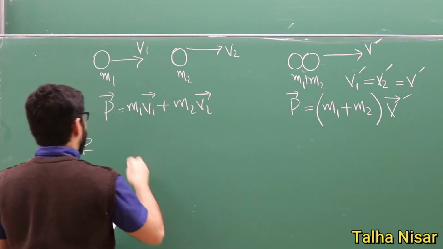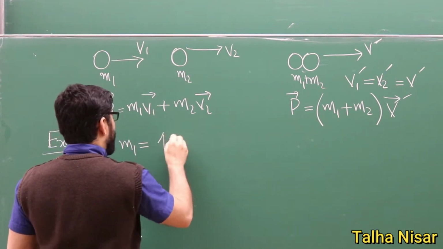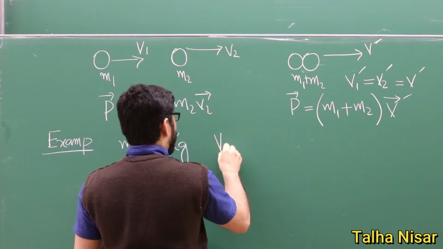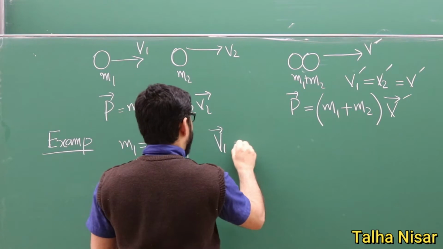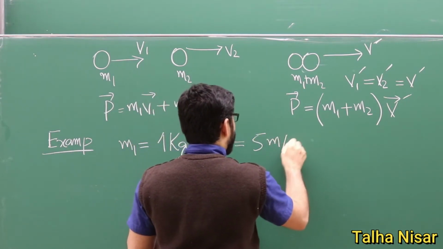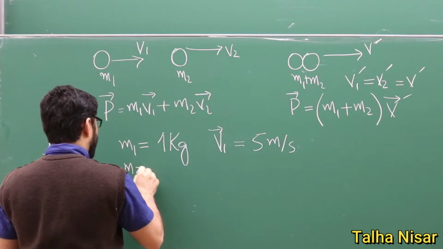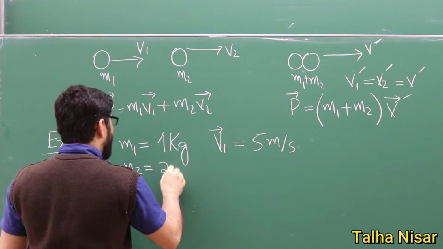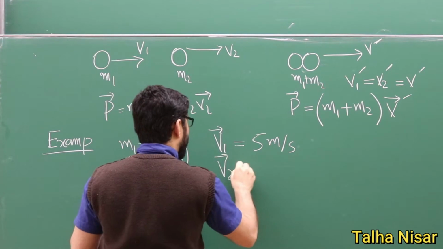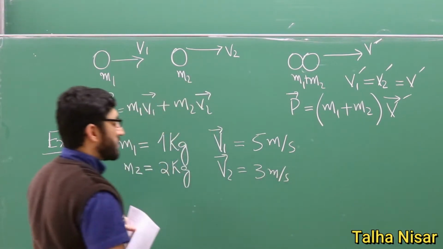For example, the mass m1 is equal to 1 kilogram, and v1, the velocity before collision, is 5 meters per second, and m2 is equal to 2 kilograms, and v2 is equal to 3 meters per second.